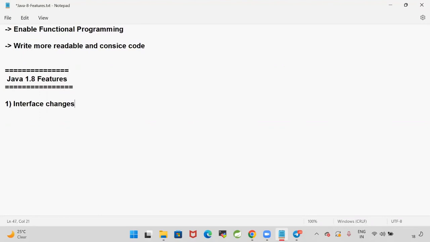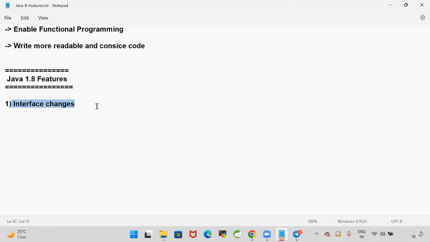Interface changes. Earlier, up to 1.7 version, our interface will contain only abstract methods. But from Java 1.8, we can write concrete methods also in the interface. The method which contains a body is called a concrete method. The method which does not contain any body is called an abstract method. But in the Java 1.8 version, they provided the support to write concrete methods also.